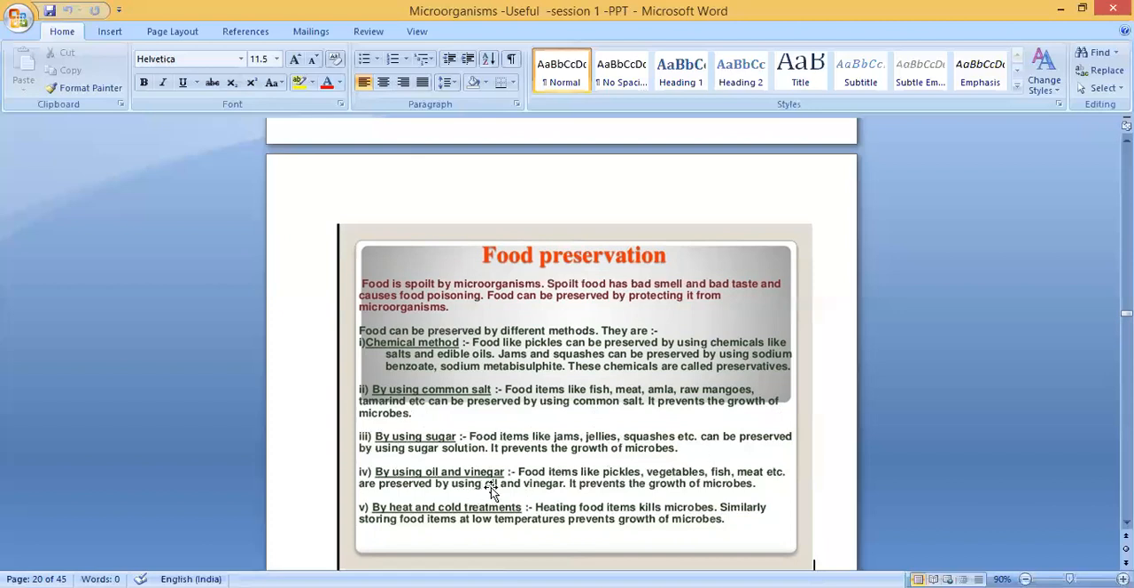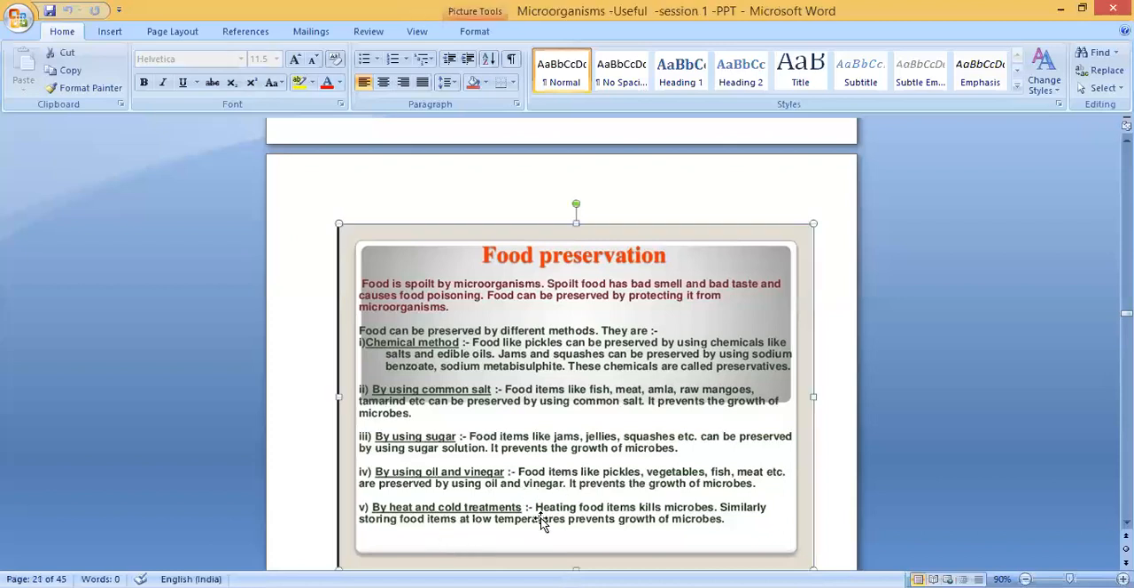By using oil and vinegar. Vinegar is acetic acid. By using oil and vinegar, food items like pickles, vegetables, fish, meat, etc. are preserved. It prevents the growth of microorganisms. So all these pickles and vegetables, like cucumber and bitter gourd, we keep in this form. We can add vinegar and oil, and also salt, so it will last for many days. It prevents the growth of microbes. Clear? Food items like pickles, vegetables, fish, meat, etc. are preserved by using oil and vinegar.